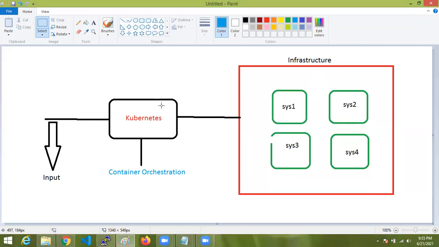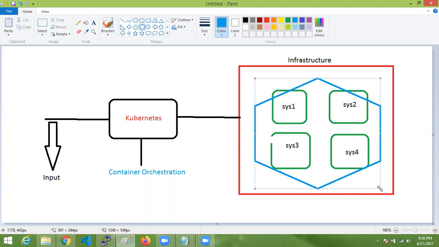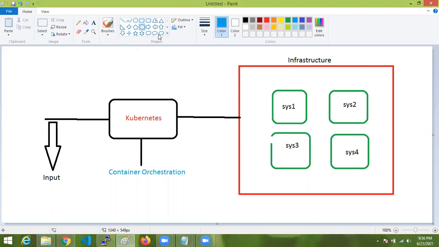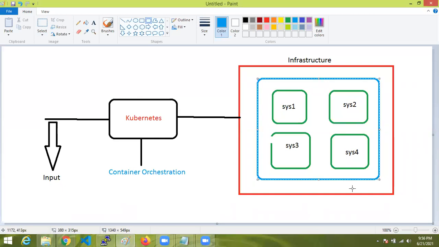Once you install Kubernetes in the infrastructure, all the systems are controlled under the Kubernetes tool by establishing one concept known as a cluster.